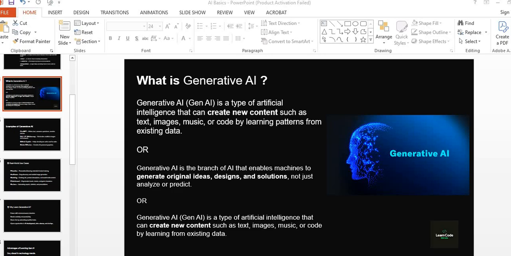Or we can say generative AI is the branch of AI that enables machines to generate original ideas, designs, and solutions, not just analyze or predict.